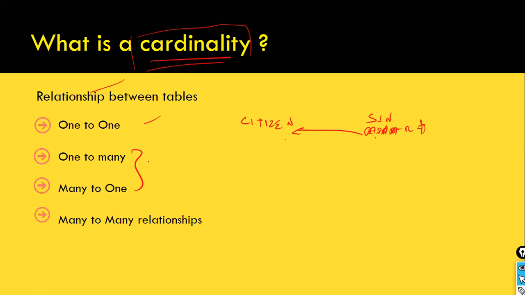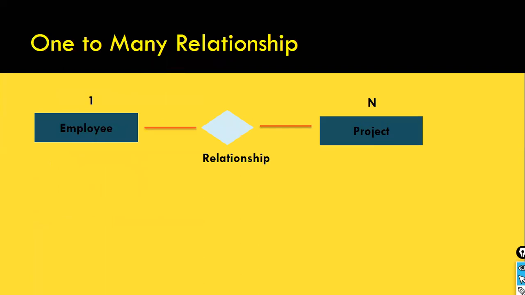A single employee can work in multiple projects. Let's say your name is Raj, and you are working with Accenture. You are working in more than one project simultaneously. And a single car manufacturer produces more models of the car, and a single customer can order more than one item. These are the examples for one-to-many.